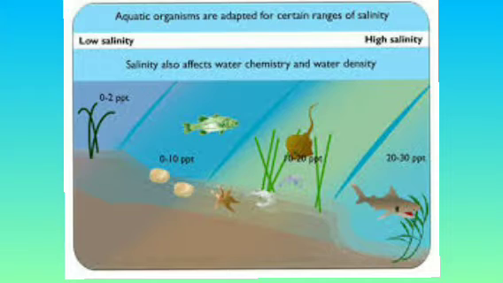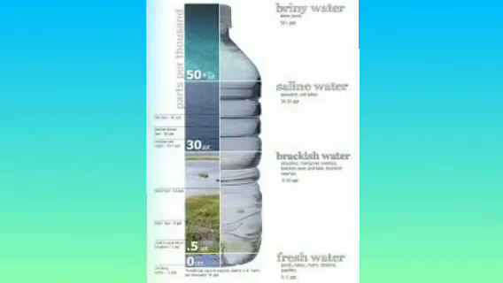So it's extremely high, and that is why swimmers can float in it, because the increased salt content makes it dense. The more salt the water has, the more dense it will be, and vice versa.